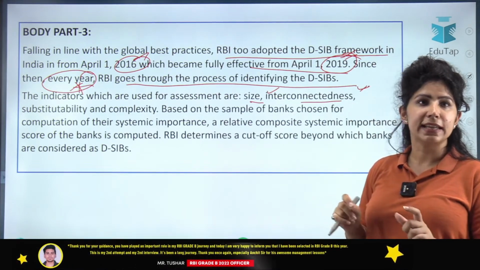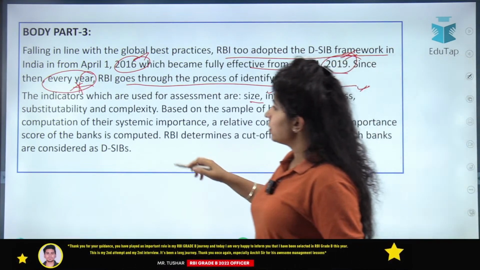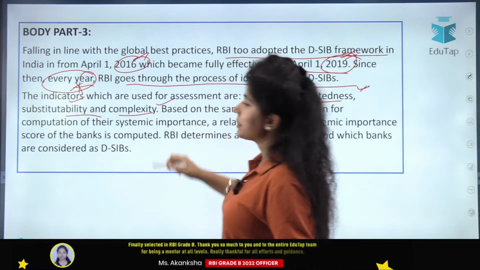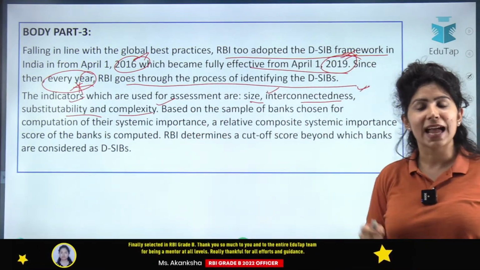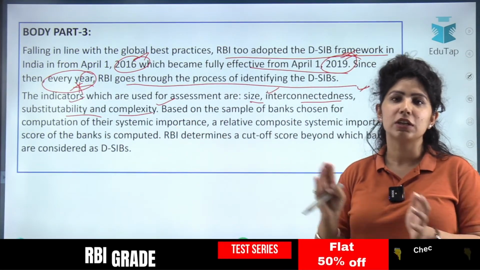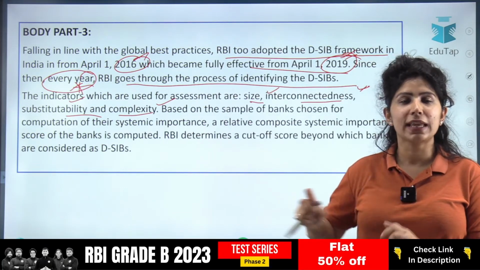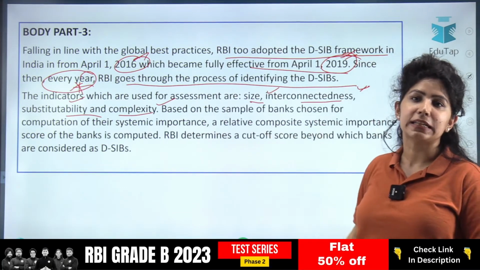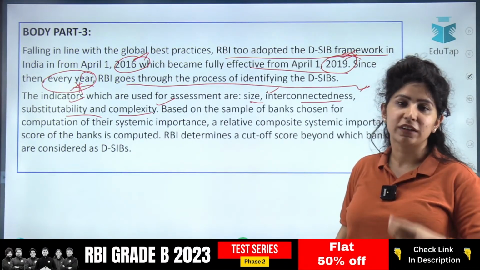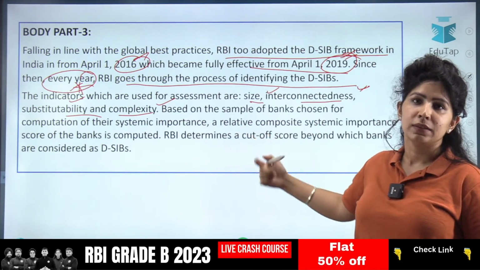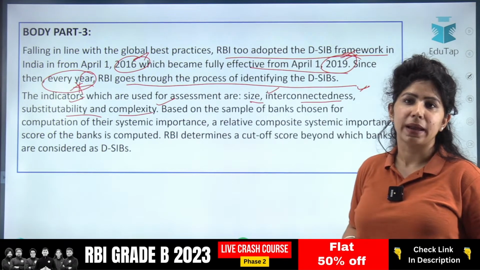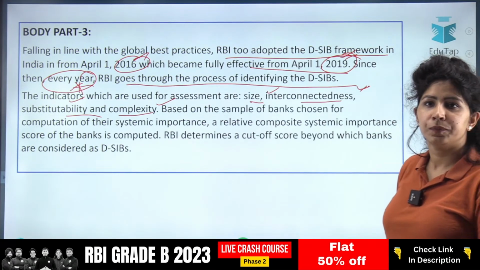These are the exact indicators used by RBI. Look at this, you've written exactly this in the form of a definition in your introduction. Now you're talking about the same words as indicators. You could see this in your objective part of the paper as well. That what are the indicators used by RBI? Alright.